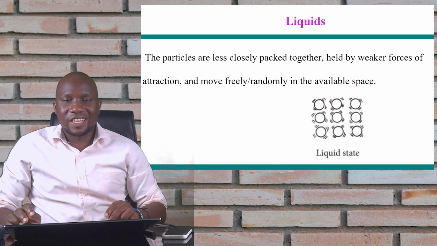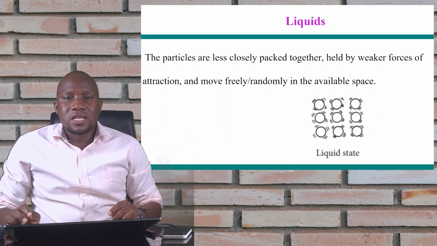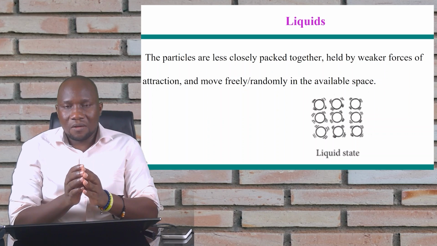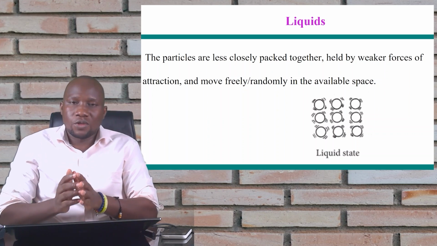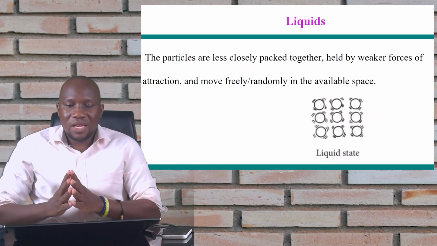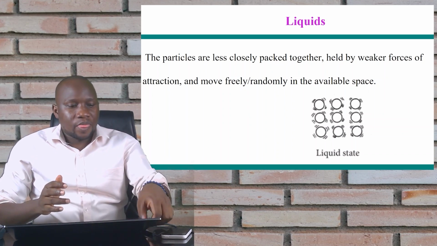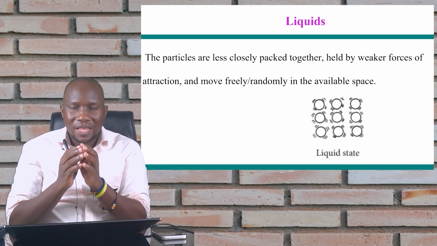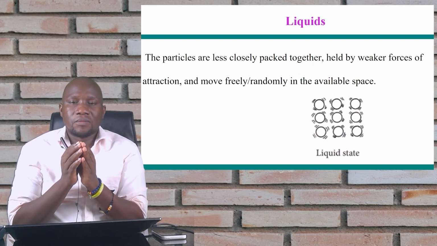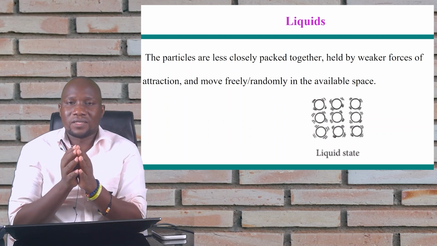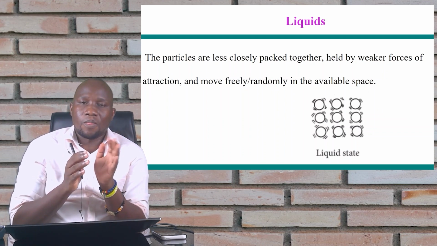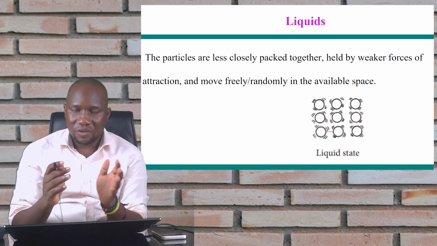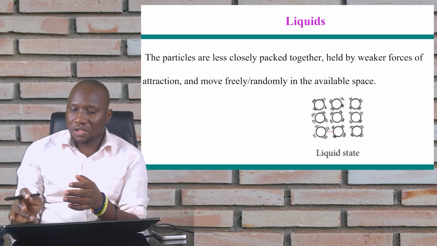And then we move to the liquids, which is the second state of matter that we're looking at. For the liquids, they are a little bit apart and they are held together with weaker forces of attraction. This therefore means that they are slightly compressible. That means that they have lower melting and boiling points compared to the solids. So they have some space, they are not closely packed, weaker forces of attraction.